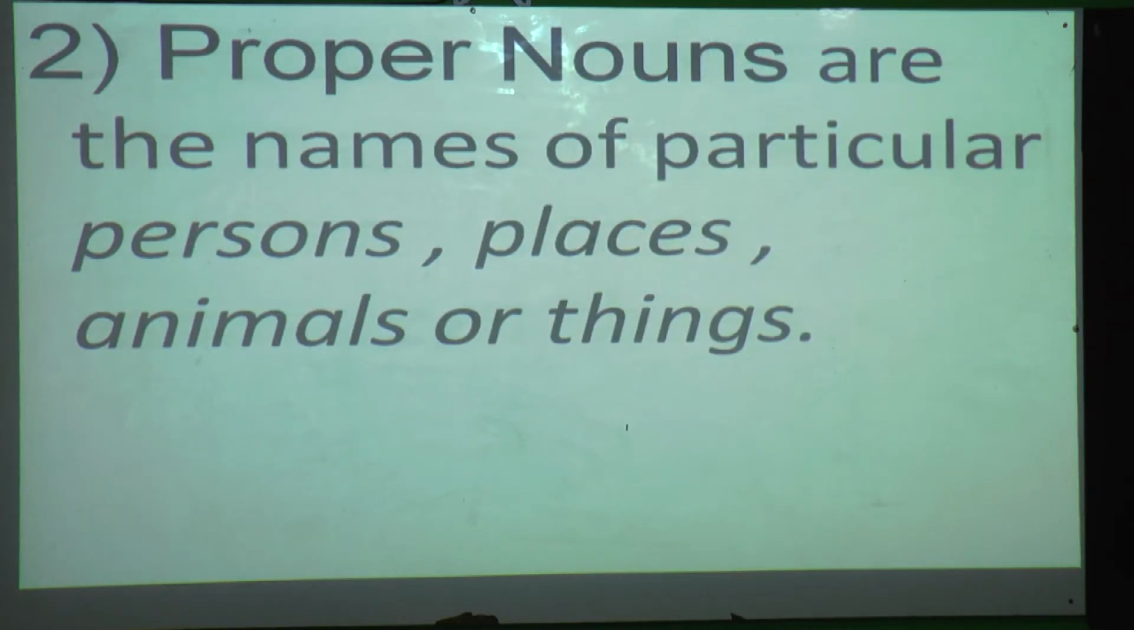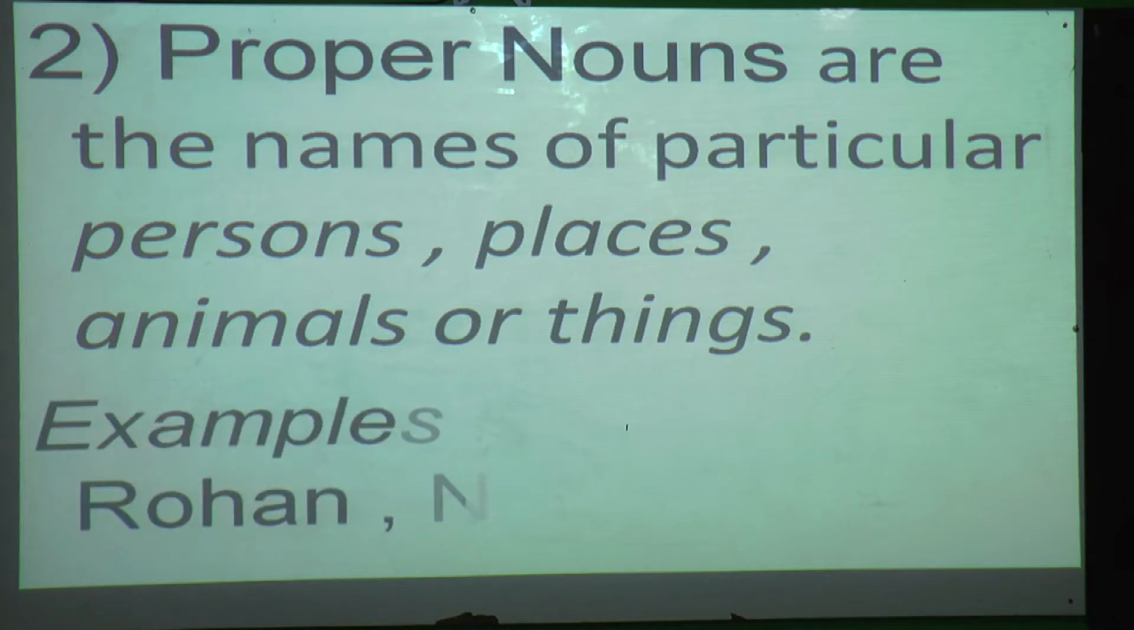What is this? Yes, proper nouns. Now what is proper noun? Proper nouns are the names of particular persons, places, animals or things. Here what can you see, students? It is a name given to a particular person, place or thing. It means the name of a person, place, animal and thing is specified. Clearly it is told. Now we will see some examples.